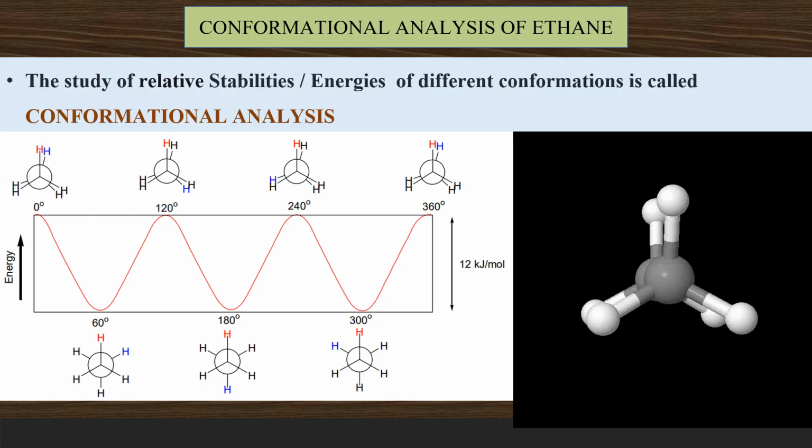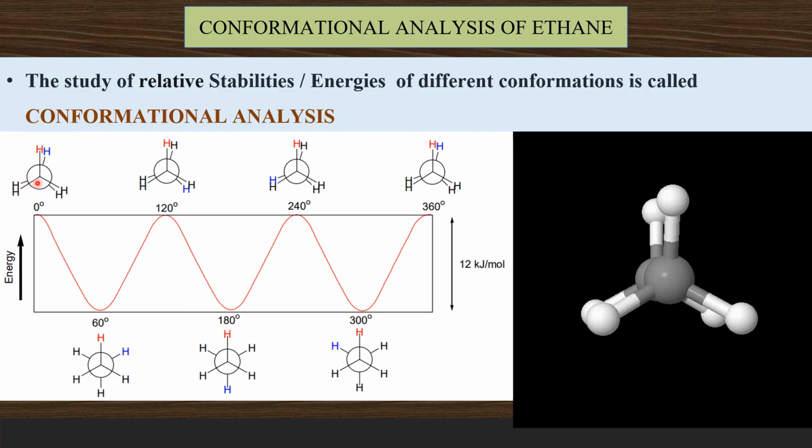The study of relative stabilities or energies of different conformations of a molecule is called conformational analysis. When we do a 360-degree rotation about a carbon-carbon single bond, n number of new conformers are generated, and what happens to their energy? What is the relative energy or stability of all those conformers? Making a study of this is called conformational analysis. Let us consider the conformational analysis of ethane.